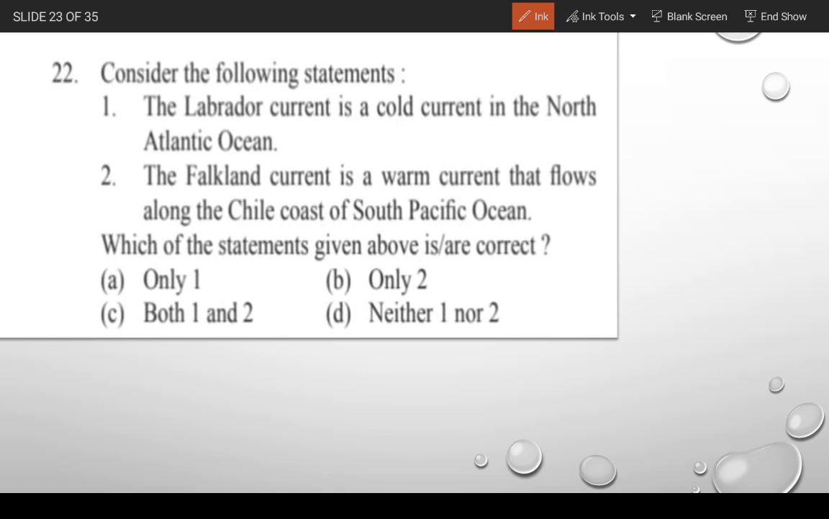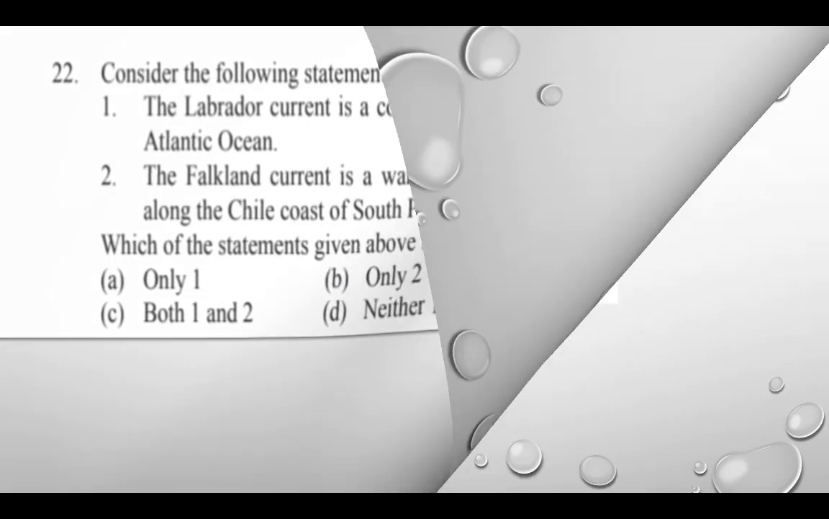So gentlemen, B is the correct answer. The Falkland current is a warm oceanic current that flows in the South Pacific Ocean along the coast of Chile. And the Labrador current, this is the Labrador current, it is a cold current in the North Atlantic Ocean. That is a wrong statement. Okay gentlemen, so moving to the next question.